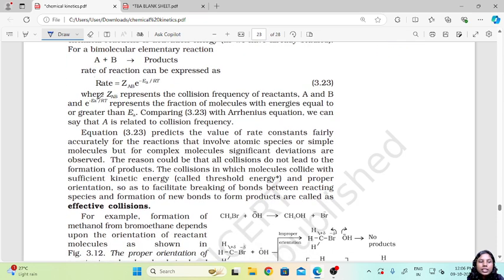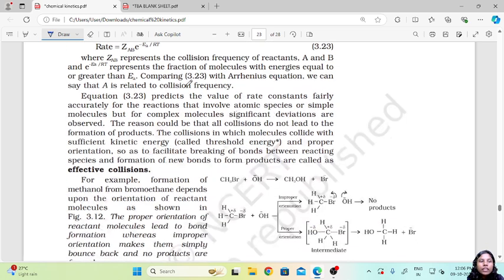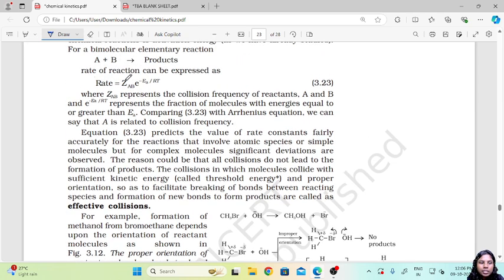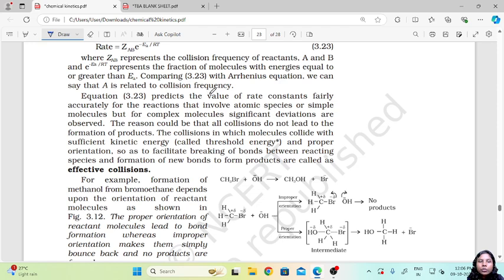Now what does Z_AB say? It represents the collision frequency of reactants A and B, and e raised to minus Ea upon RT represents the fraction of molecules with energies equal to or greater than Ea. Now if you compare with the Arrhenius equation, we say that A is related to the collision frequency. In the Arrhenius equation we had the A factor, so now we are relating it to the collision frequency.